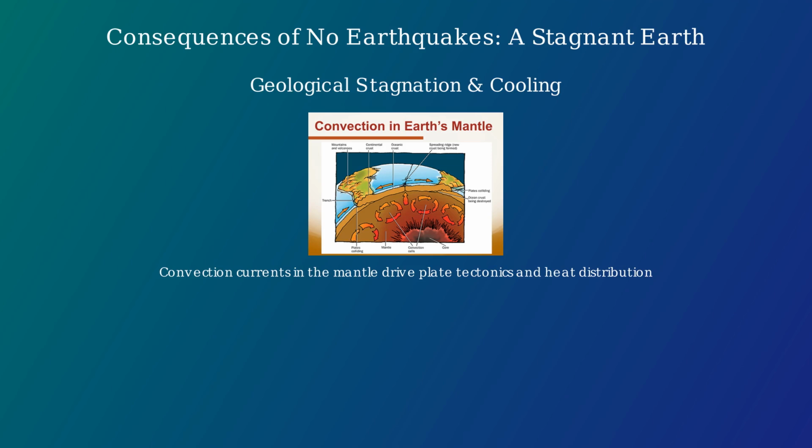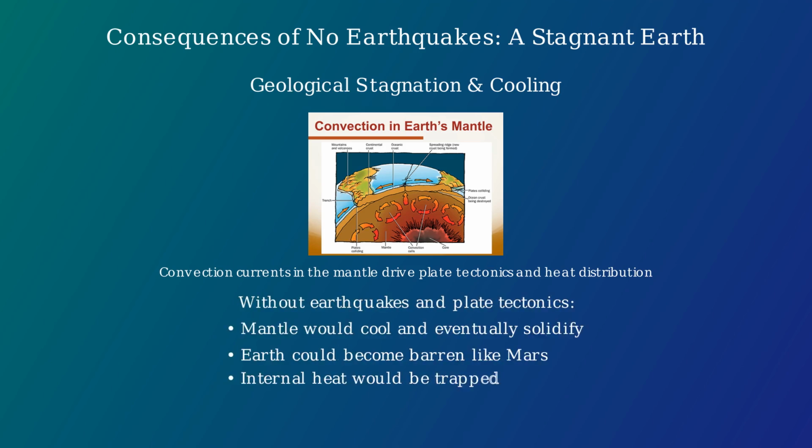The movement of tectonic plates drives convection currents in the mantle, generating heat. Without these currents, the mantle would cool and eventually solidify, potentially turning Earth into a barren and inhospitable wasteland similar to Mars, where geological activity has largely ceased.